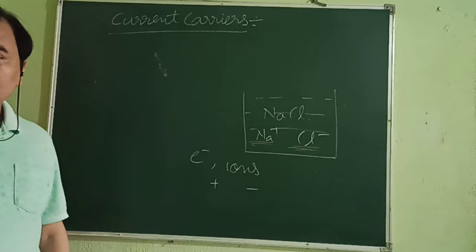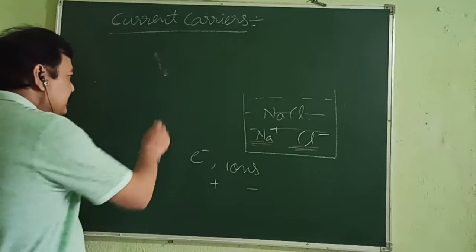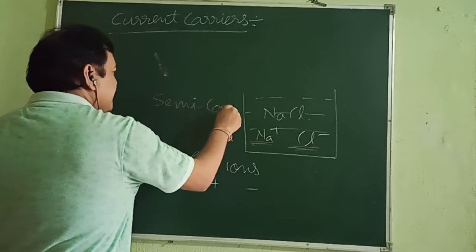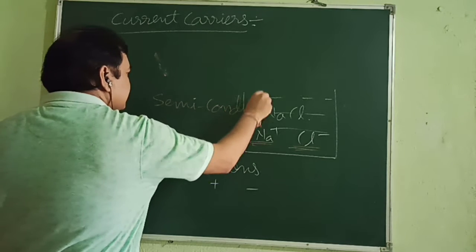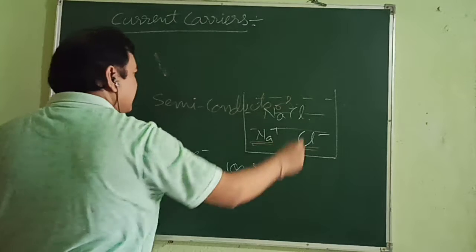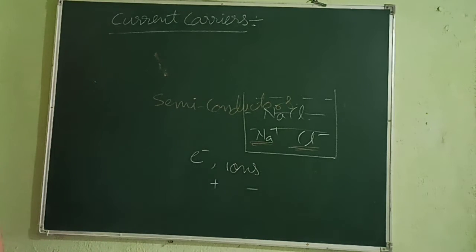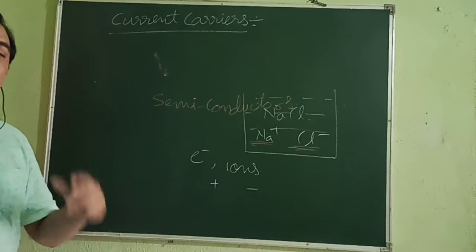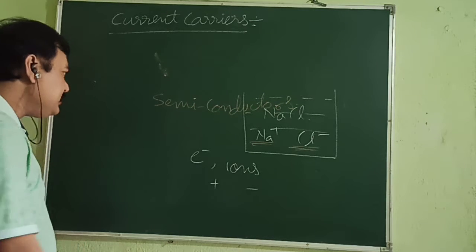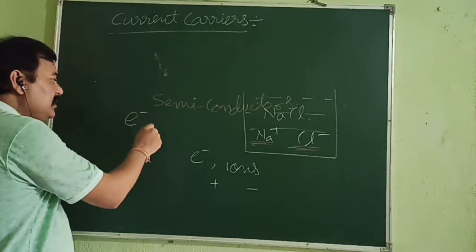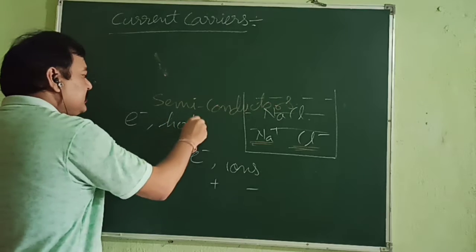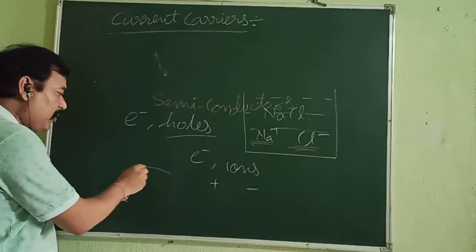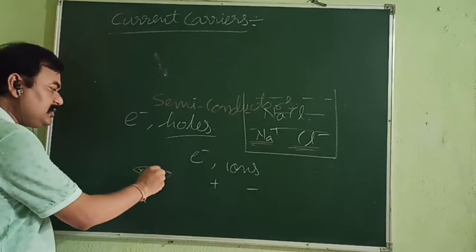Now, what about semiconductors? In case of semiconductors, again we have two types of current carriers. One is electrons, another is holes. In a covalent bond, there is sharing of electrons.